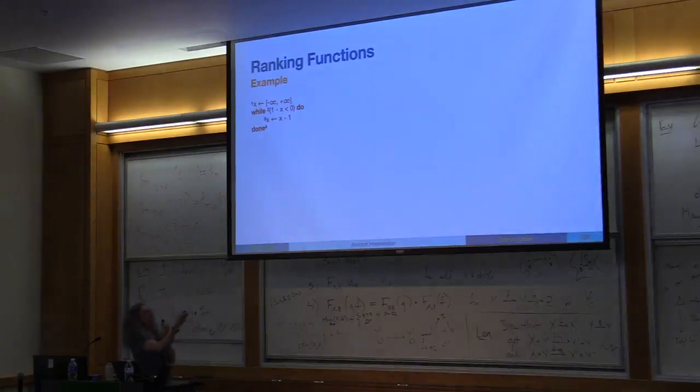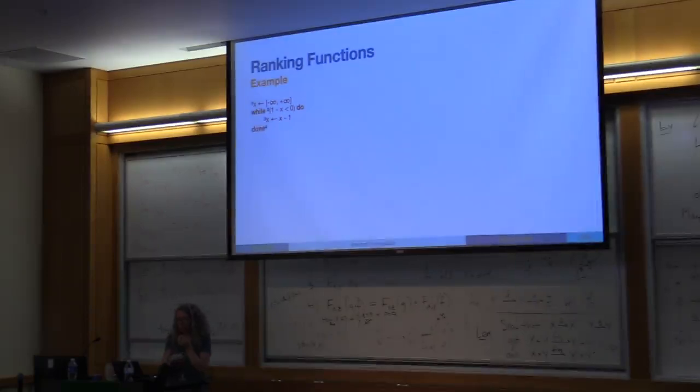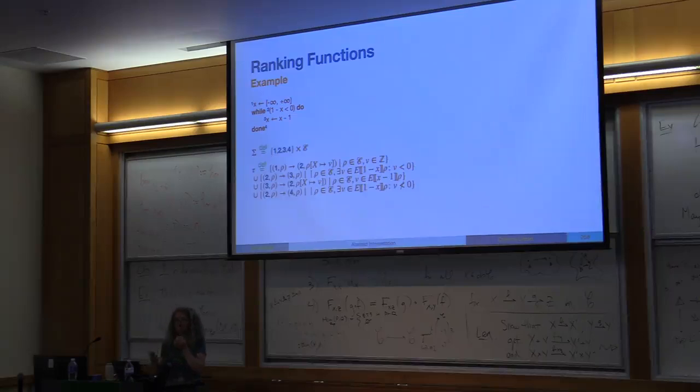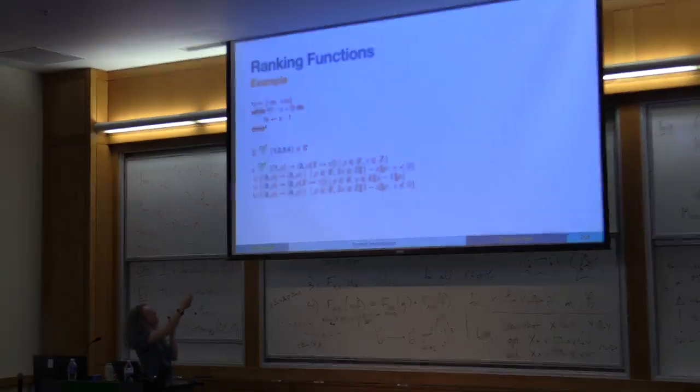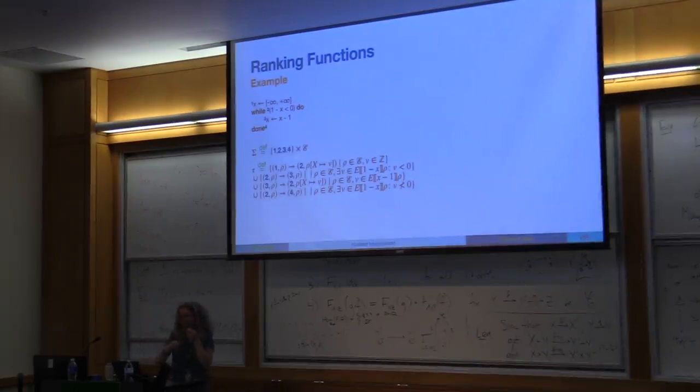Example. We have a variable x that we assign a random value to, and while x is greater than 1, we decrease the value of x by 1 on every repeat. The states are these ones here: we have 4 labels, and for each label we have an environment. This is the transition relation. I'm sorry, I'm using arrows here; this should be pairs, but I find it clearer to put an arrow. Just think of it as a pair. I will fix it later.